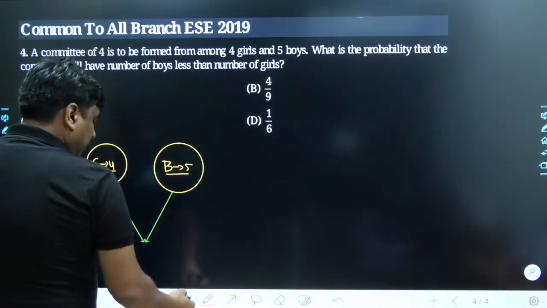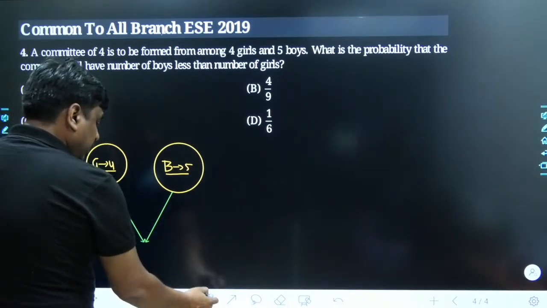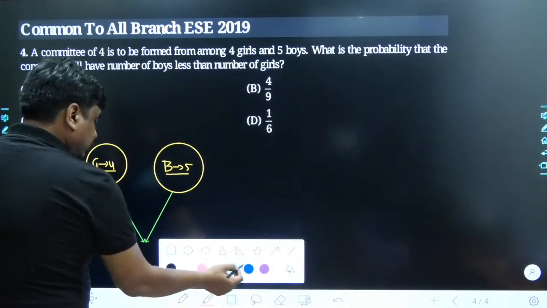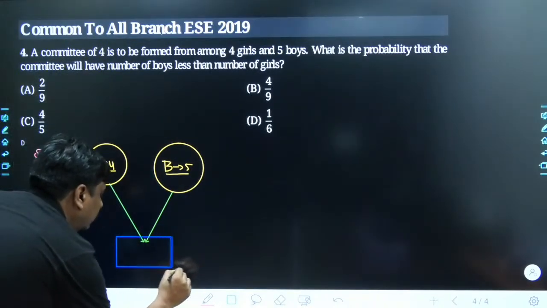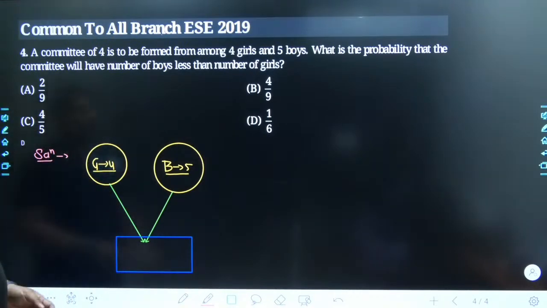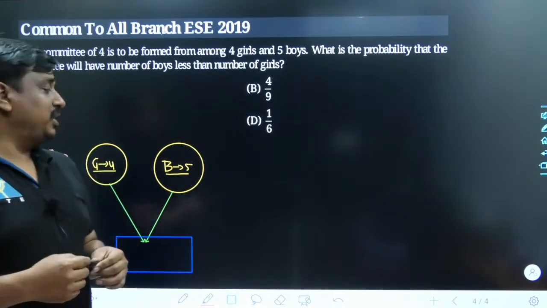You will be forming a committee now. Yes, here comes a committee. But the feature of the committee has been clearly given.